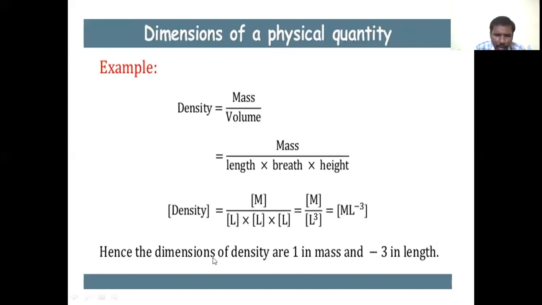These are the dimensions of the physical quantity density. The dimensional formula for density is M L power of minus 3.